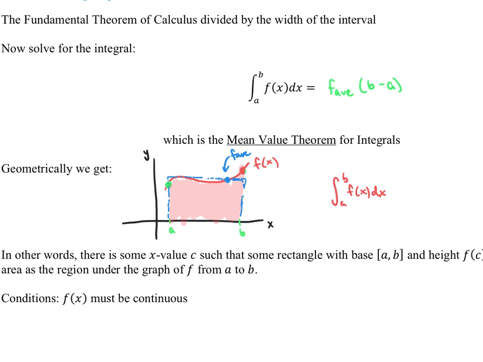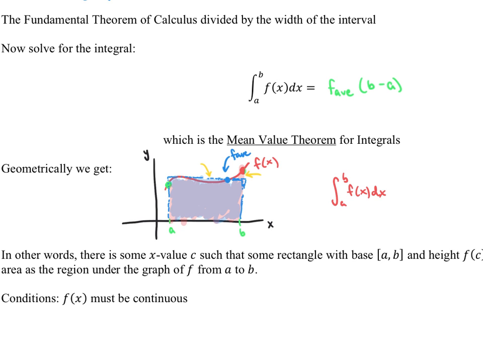Now, if that truly is the average, then the area of that rectangle is going to be identical to the area of the red. You have to forgive my picture, but there is some area in the rectangle but above the graph of f, and some area in the graph of f that is below the rectangle. That rectangle balances it all out, so to speak, at the average height, and those areas are the same.